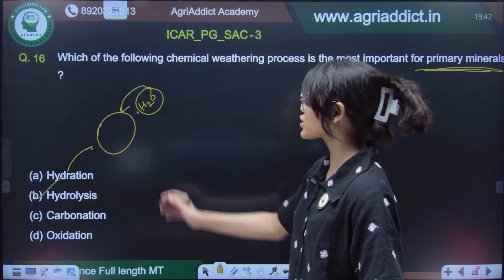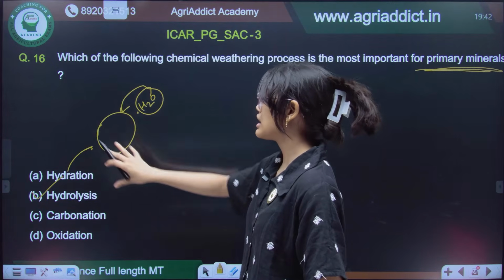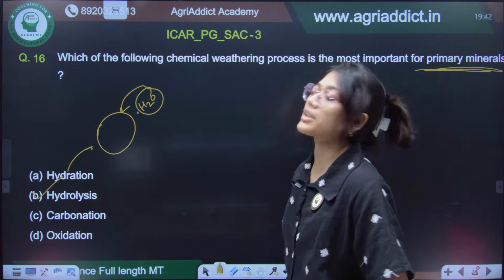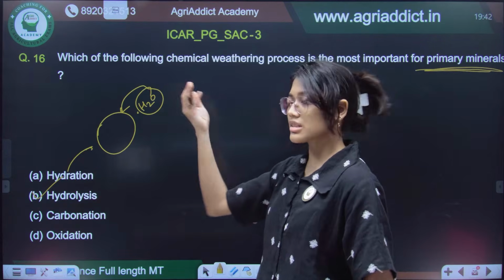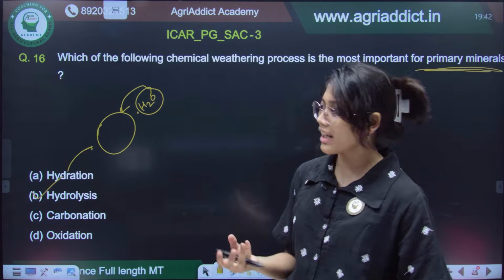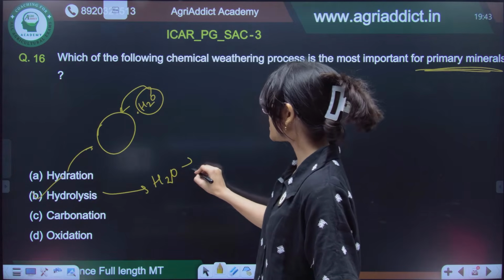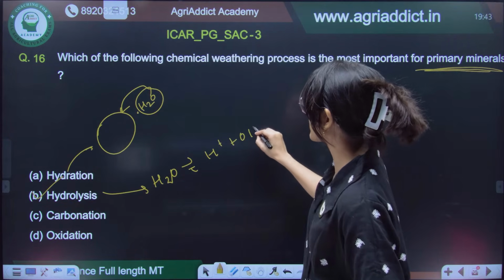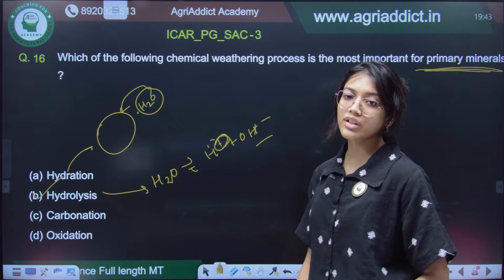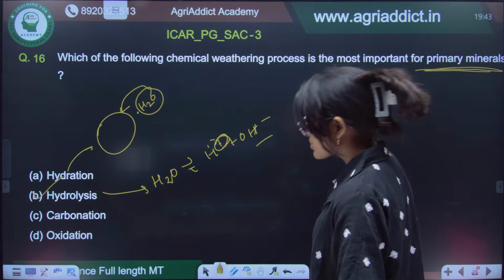So hydration is whenever a mineral is there and water molecules are present, but they are not chemically breaking down a particular mineral. The mineral is just absorbing the water molecules, it will have a slaking action, then it will weaken up and then it will split apart. But in case of hydrolysis, this water will break down into H plus and OH minus ions, and this H plus is very reactive, and then it will go and react with that particular mineral and cause its breakdown.